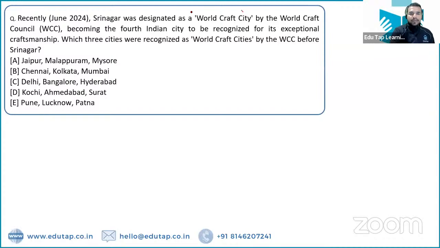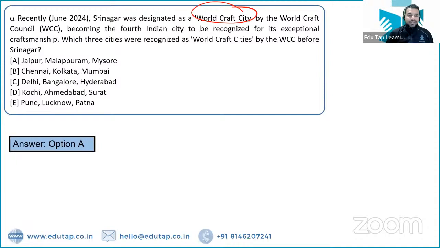Now Srinagar has been given the World Craft City recognition. Which three cities were recognized as World Craft City by the WCC before Srinagar? Which cities were there before Srinagar? These include Jaipur, Malappuram and Mysuru. Jaipur, Malappuram and Mysuru are the three cities which were earlier part of it, right?